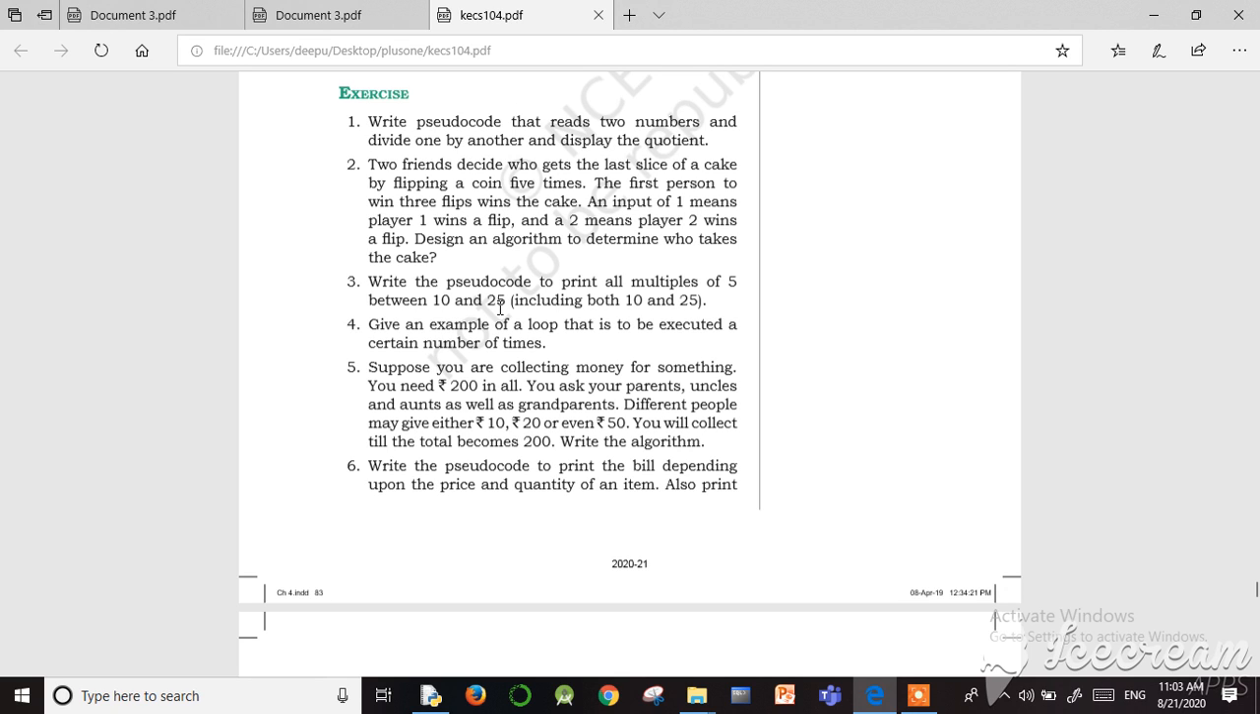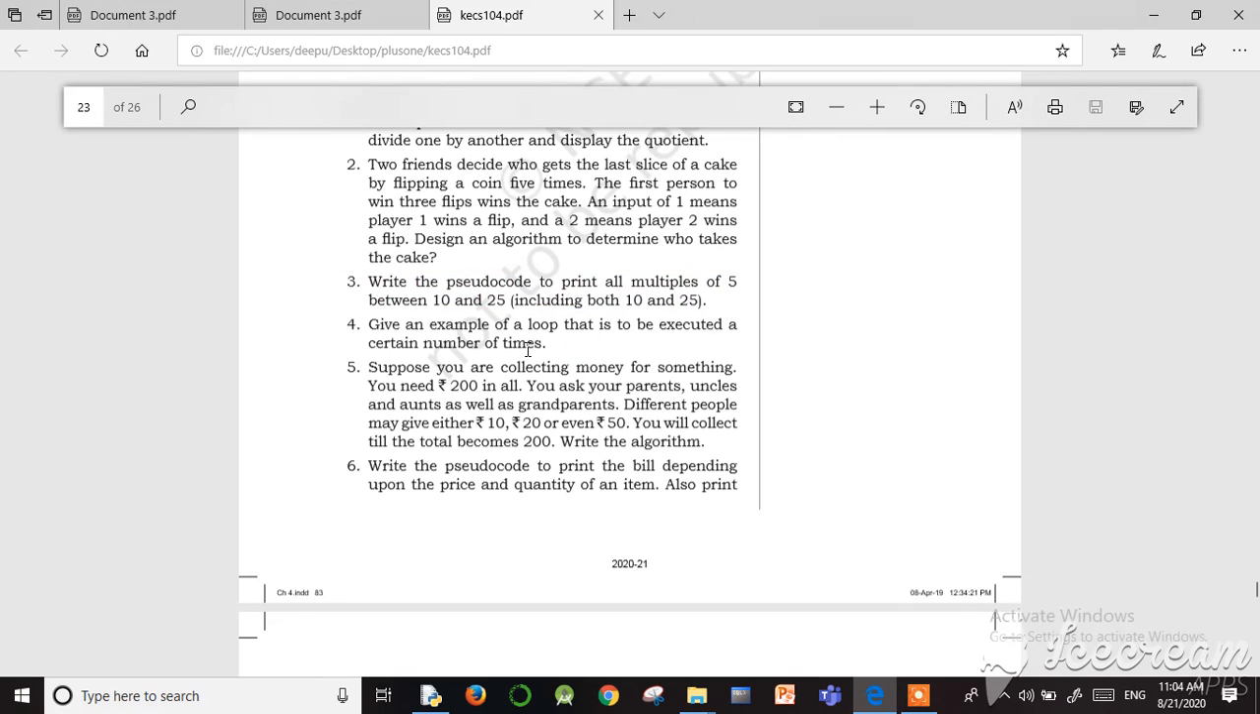So the next question is write a pseudocode to print all the multiples of 5 between 10 and 25. So this is a very simple program. You can do this program yourself. There is no toughness in this program. You can find the multiples of 5 between 10 and 25, including both 10 and 25. So 10, 15, then 20, 25 is a multiple of 5. That is the answer. So it's a simple program, you can do it yourself.